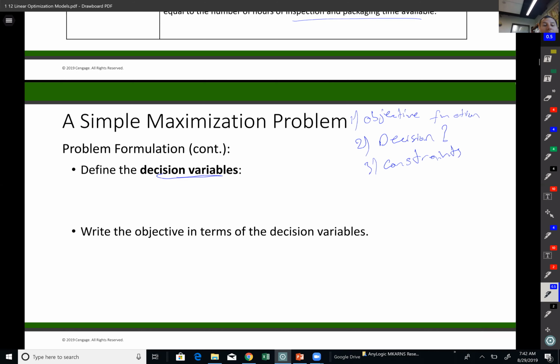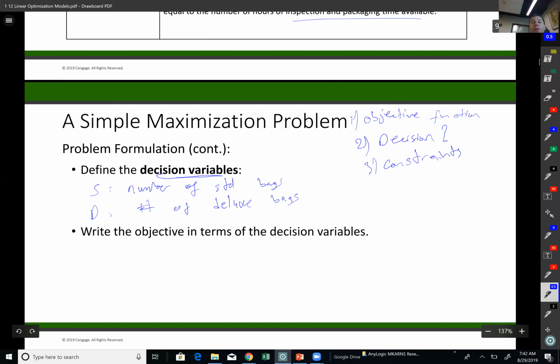In this case, I have 2 different decision variables. I would like to denote them by S and D. S means number of standard bags produced, and D is number of deluxe bags produced.